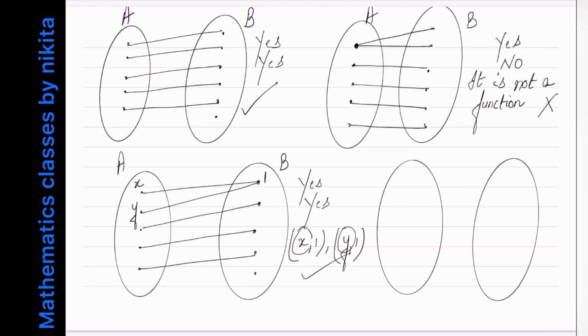In fact, this is known as many to one. So that means more than one element of A are related to the same element. Okay. Now let's see one more example. Suppose this is the set A and this is the set B. And we have something like this.